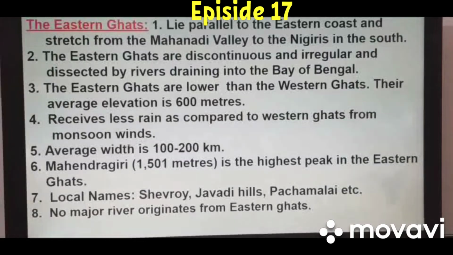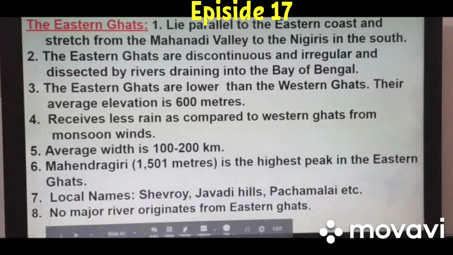from monsoon winds, but these areas receive average rain between 100 to 200 centimeter per annum. Okay, then the average width of Eastern Ghat is 100 to 200 kilometer. Here we can say the Eastern Ghats are broad and Western Ghats are narrower.